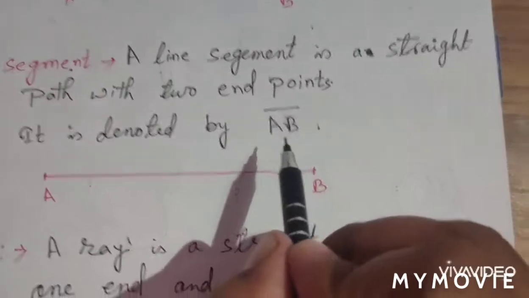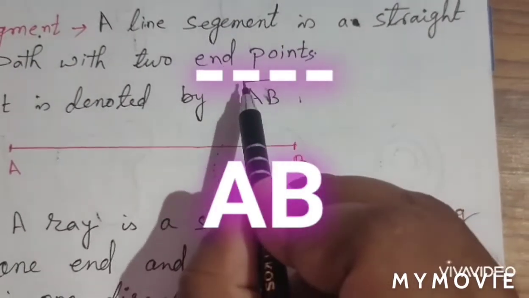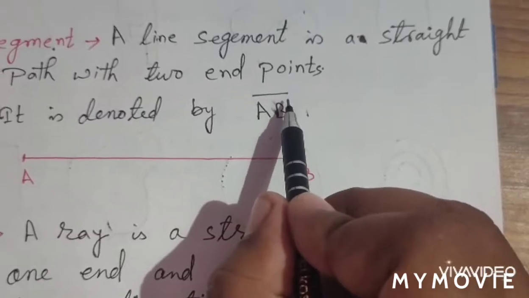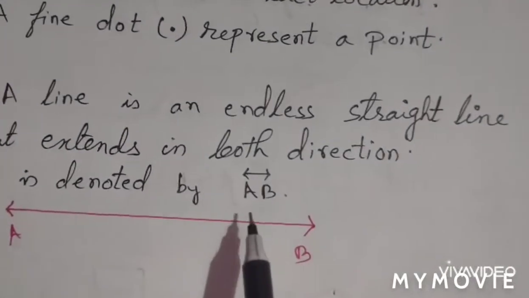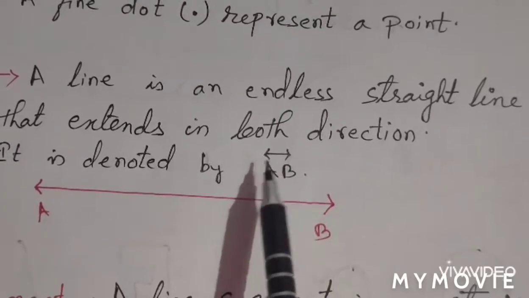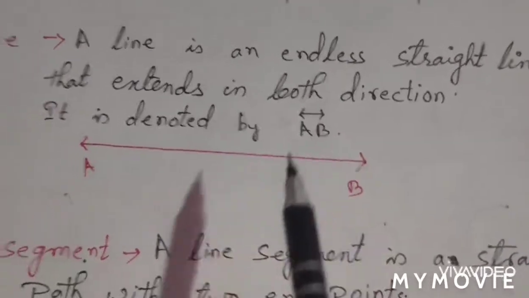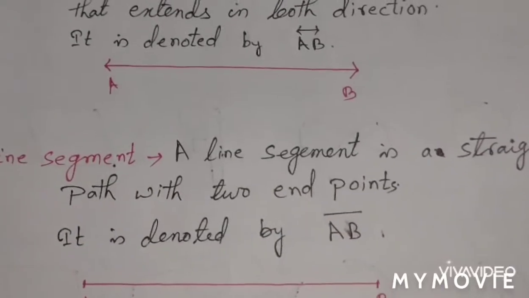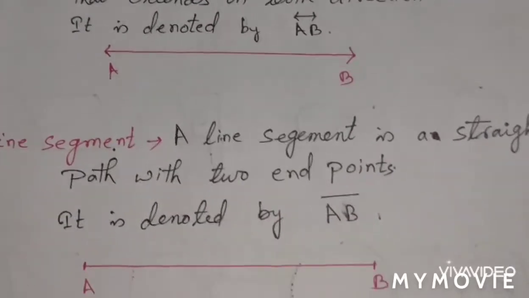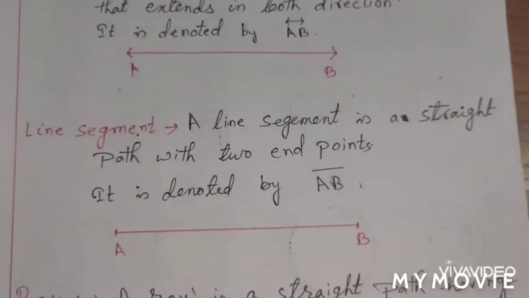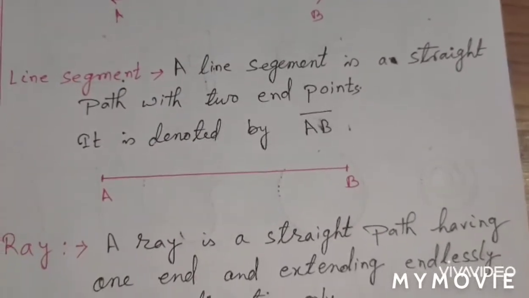Okay, it is denoted by AB with a bar. This bar denotes that it has endpoints. If I say the line AB, above it you see the arrow mark, both sides given. Okay, don't be confused regarding line and line segment. A line is different, a line segment is different. A line segment has two endpoints and a line doesn't have any endpoints.